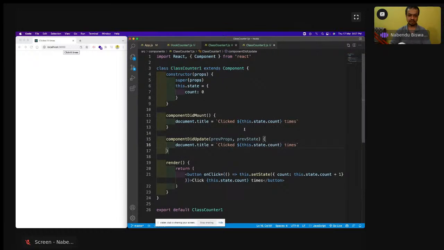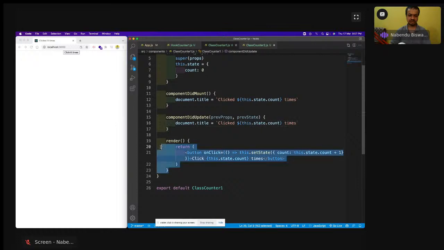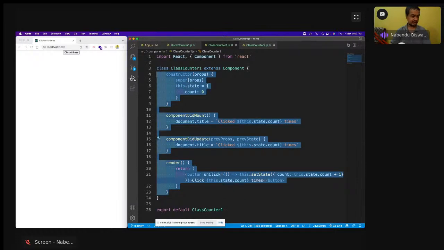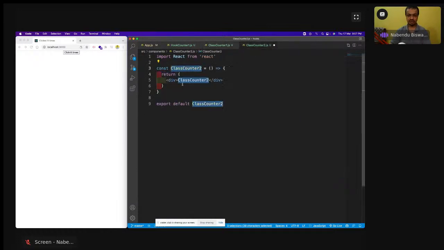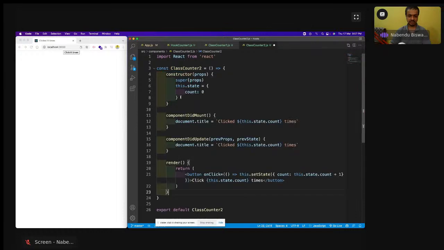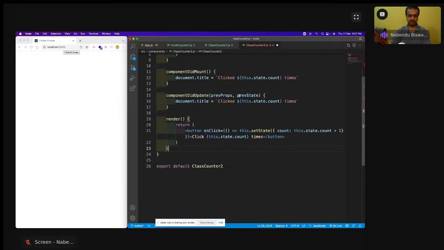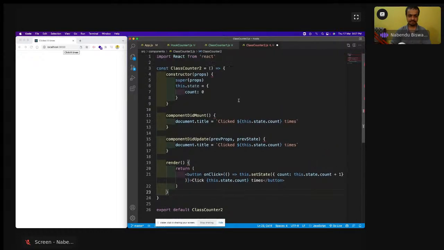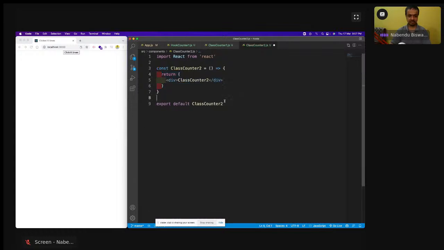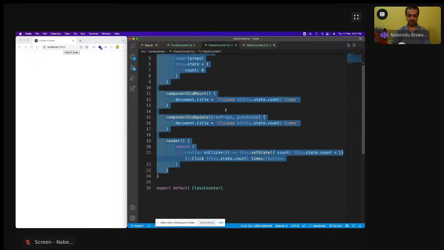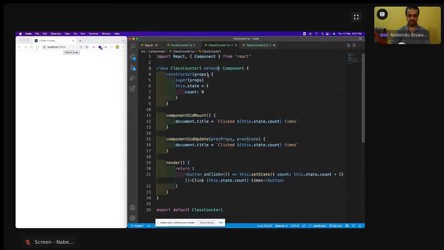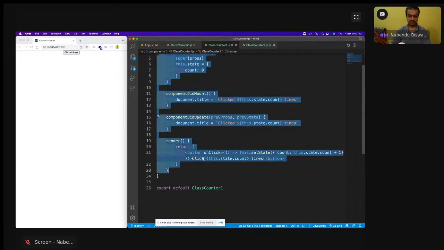Actually, I'll come here and copy all of this, because everything will be like this only. Okay, what is the error? Sometimes these things happen. I think I missed some brackets. Constructor is there, till here I have to take.